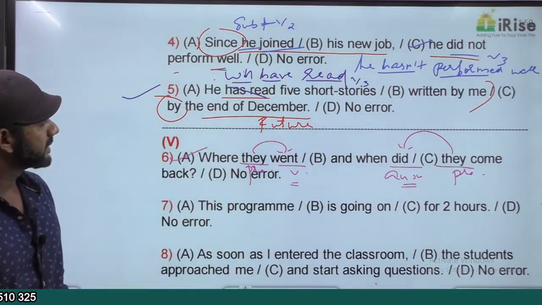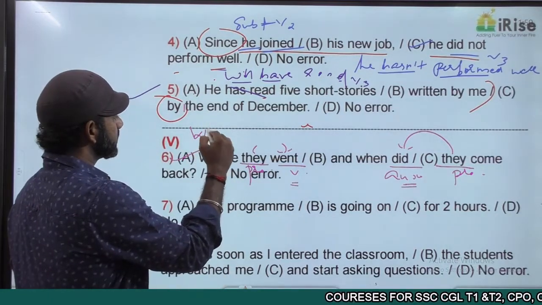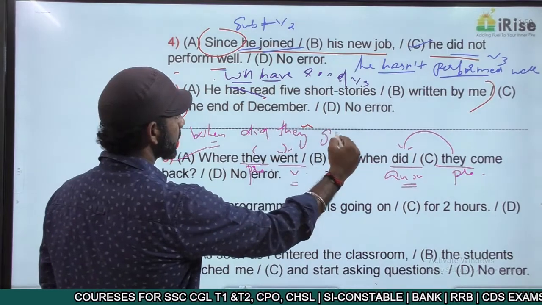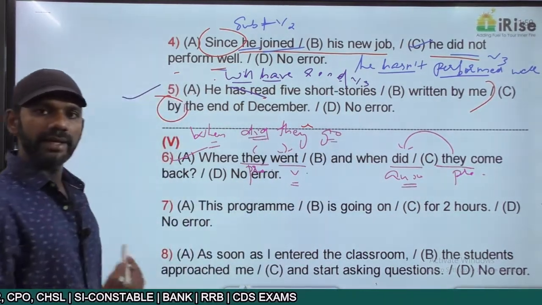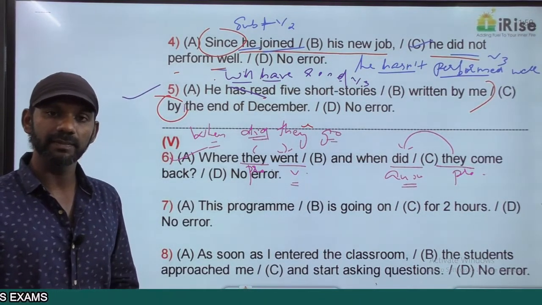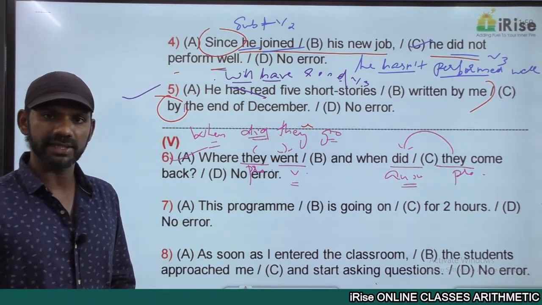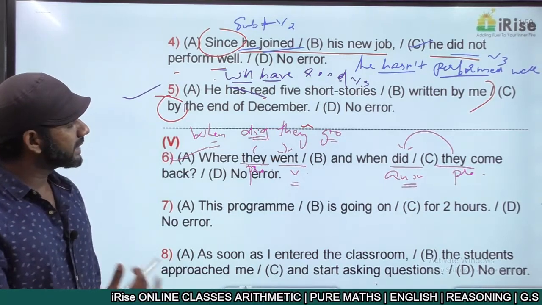Now, in fact, the correct statement here must be, when did they go? It's always did plus V1 plural. When did they went is wrong. Did they go? When did they go? Didn't come, didn't sit, didn't stand, didn't teach, didn't sleep, didn't learn, etc. It's always do, does, did plus V1 plural. When did they go?